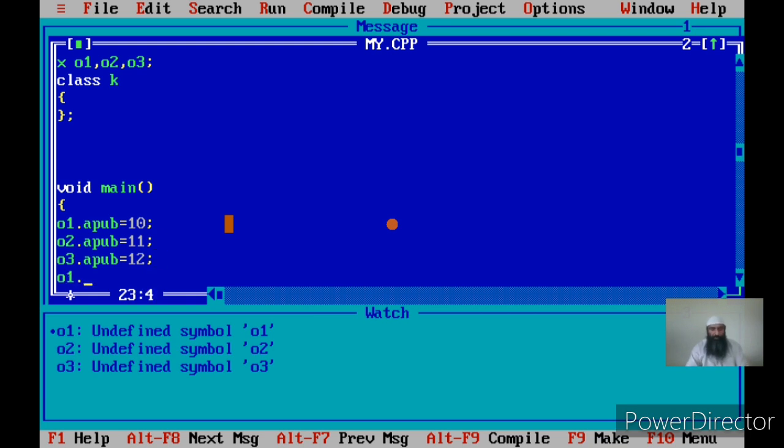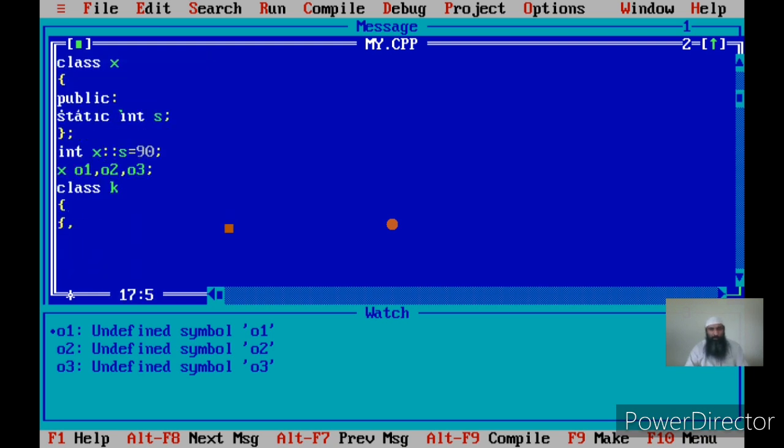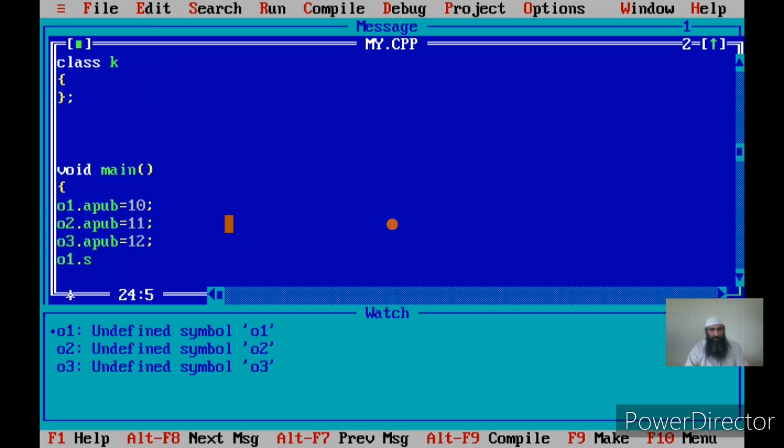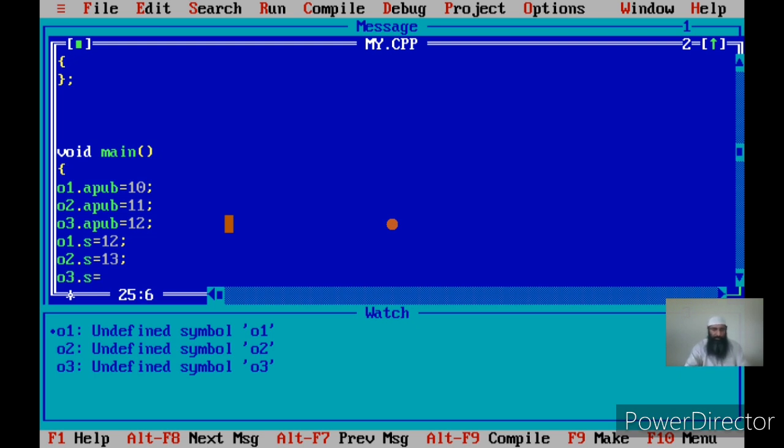And I say O1 dot S is equal to 12. Okay, then O2 dot S is equal to 12. Sorry, I can take it 13. Then O3 dot S equal to 14.